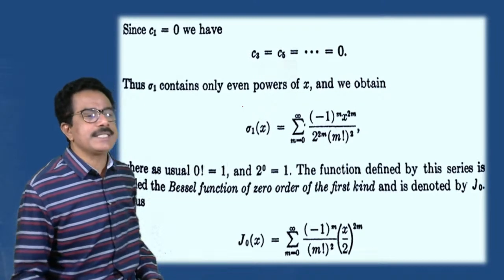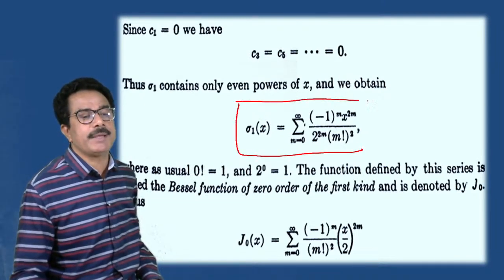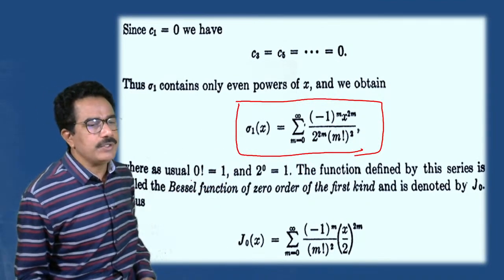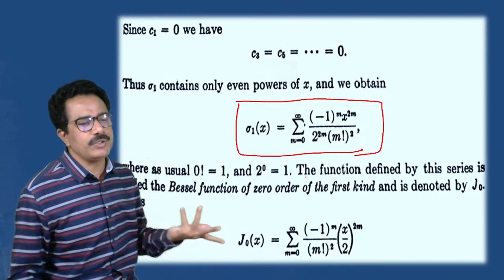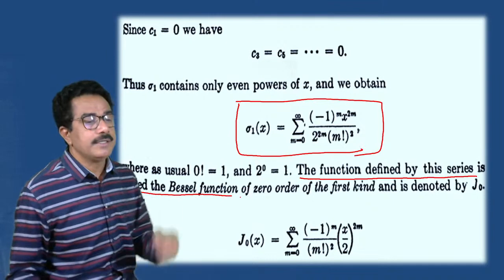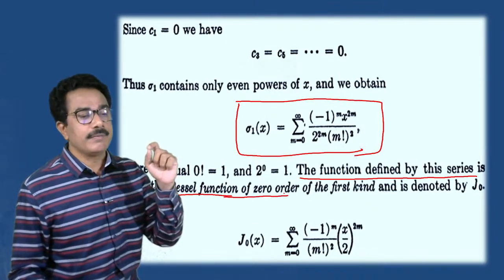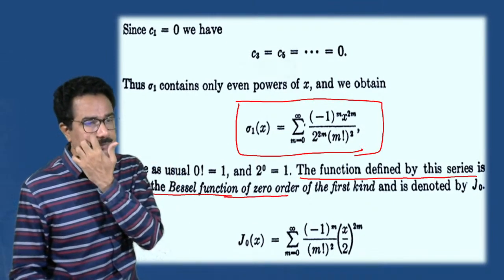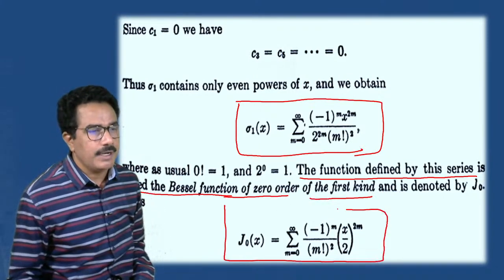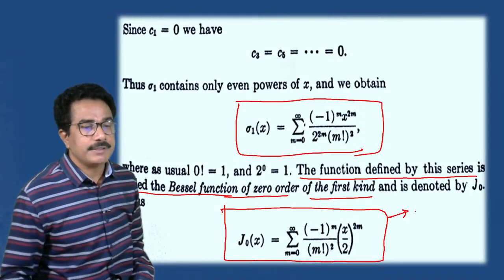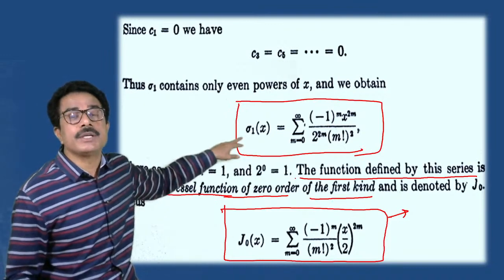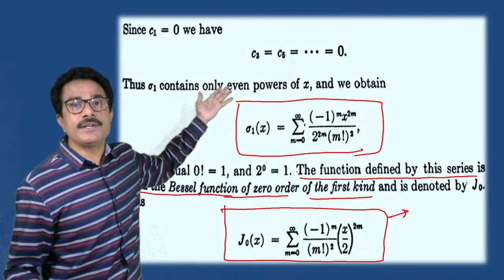This is a very interesting theorem, a big theorem, but interesting. Look, this is the sigma 1. Now where 0 factorial means 1 and 2 raised to 0 means 1, the function defined by this series is called Bessel's function of 0 order of the first kind. This is called a Bessel's function of first kind. Both are the same, but this is the value of sigma 1 corresponding to the differential equation.